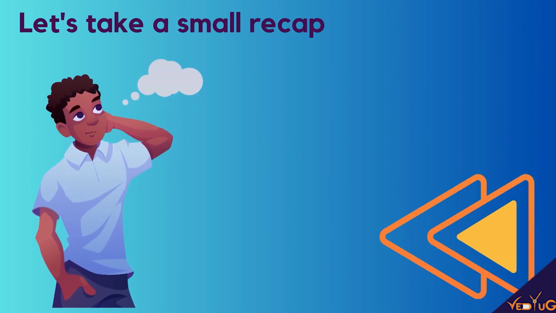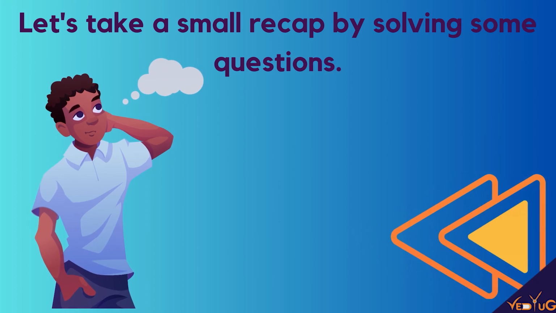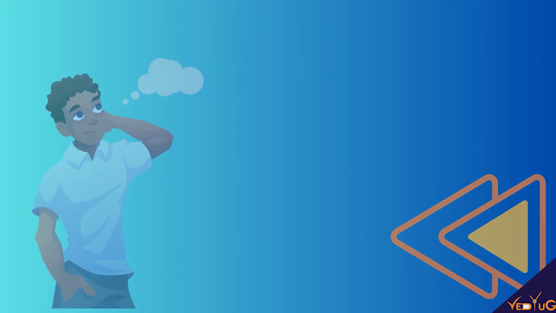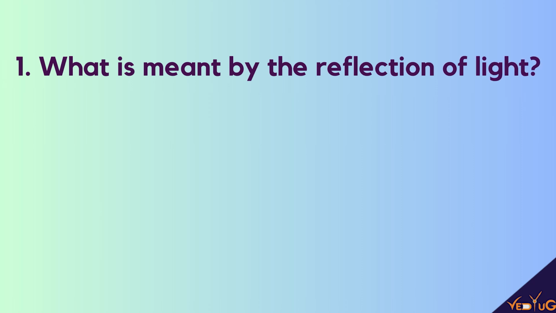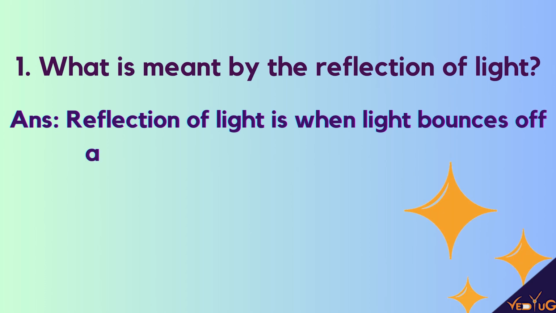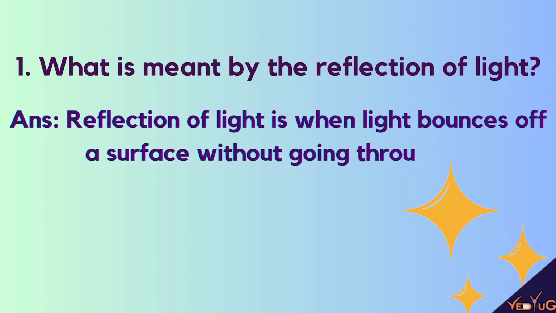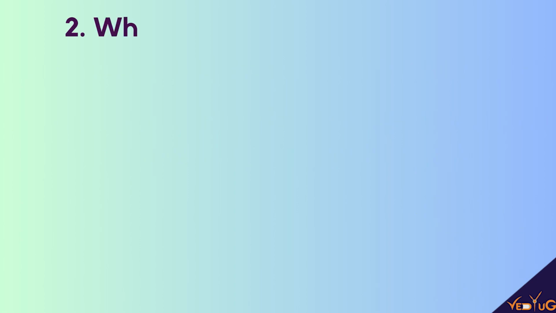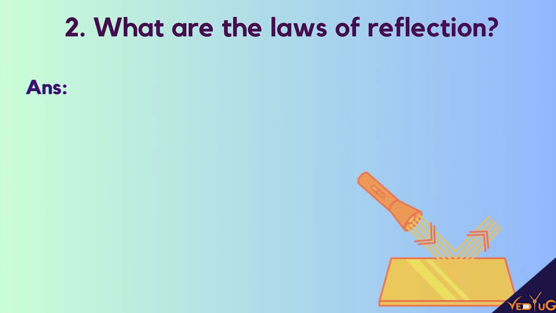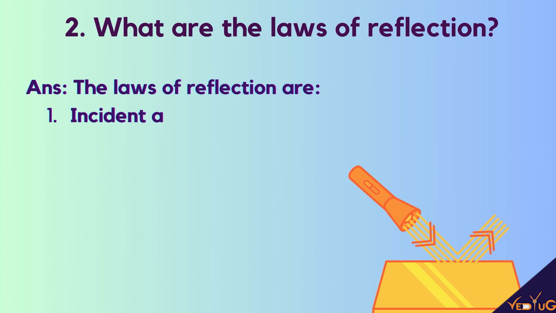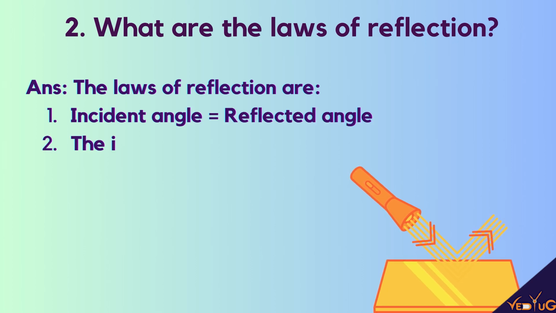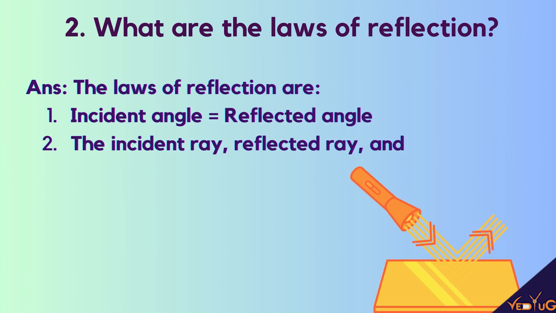Dear friends, I want to ask you a couple of questions. My first question would be, what is meant by reflection of light? I know you are going to give answers, so let us resonate with each other's answers. Its answer would be, reflection of light is when light bounces off a surface without going through it. My next question would be, what are the laws of reflection? The laws are, the incident angle is always equal to the reflected angle. Then, the incident ray, reflected ray and normal all lie on the same plane.